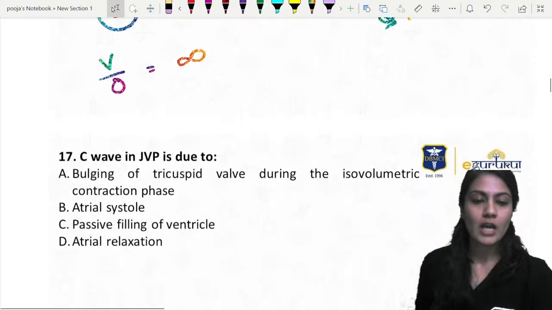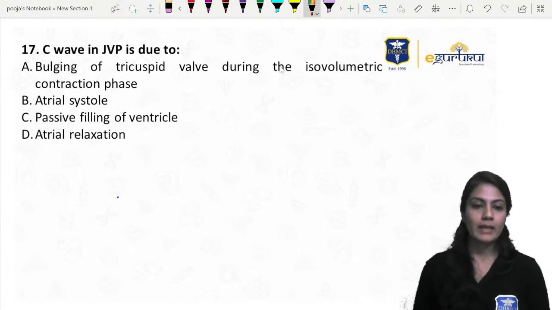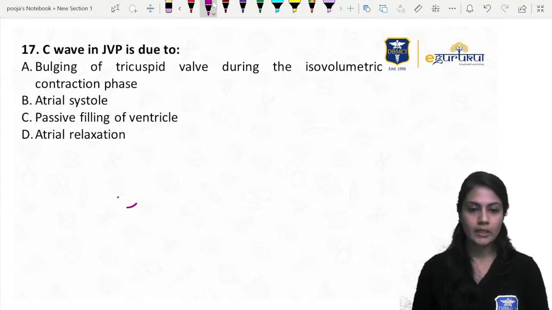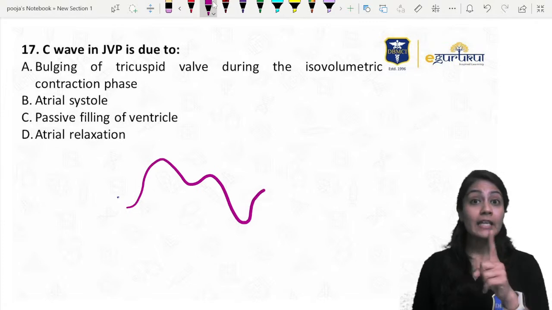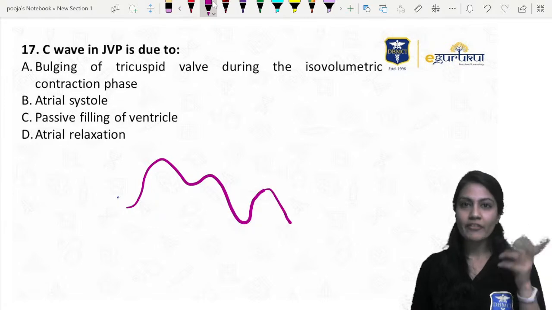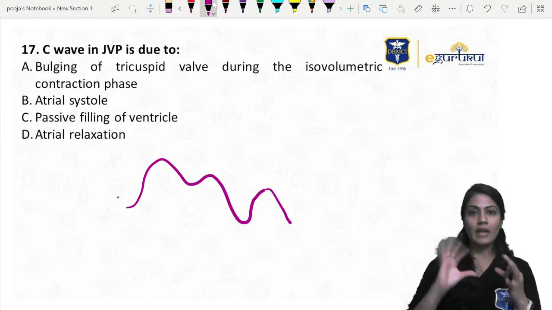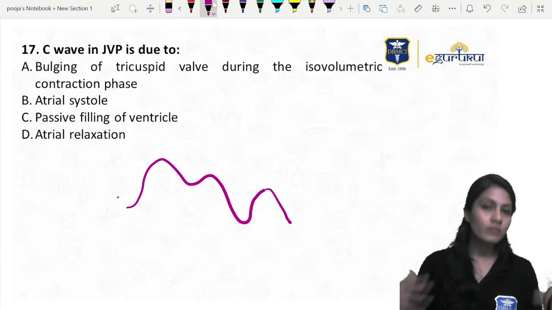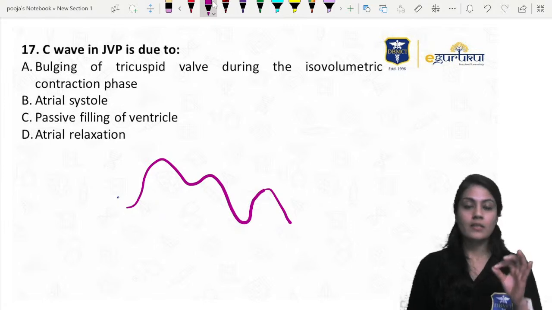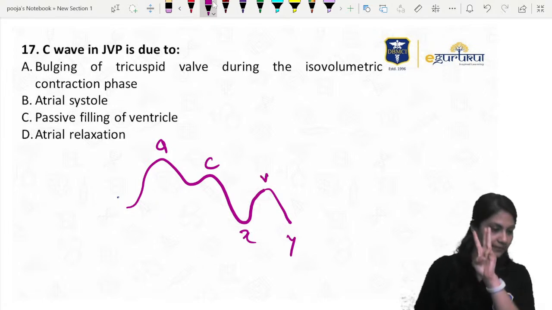Okay, let's move ahead. Next question. The C wave in the JVP is due to what? Again, INI-CET November 2021, the same question was repeated in a somewhat different manner. They asked about the phases of this JVP, the isovolumetric phase, the closure of the different valves. But yes, JVP is usually asked. There are 2 descents and 3 positive waves.